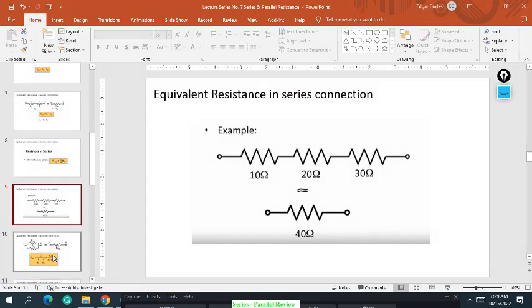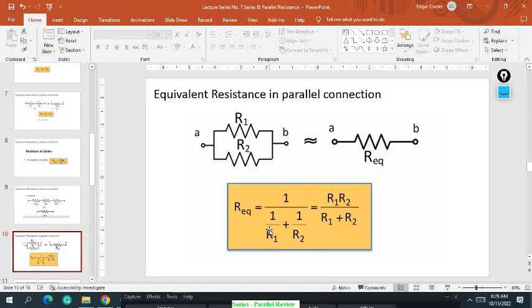And then we have the parallel circuit. For this example, solving the equivalent circuit is a bit complicated. We have this formula; this is the general formula.